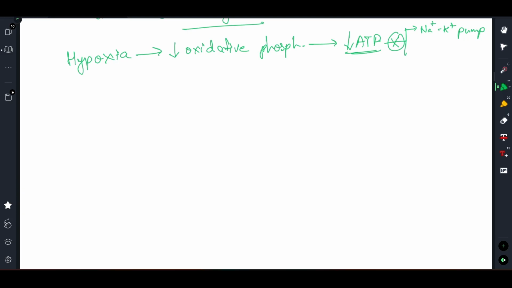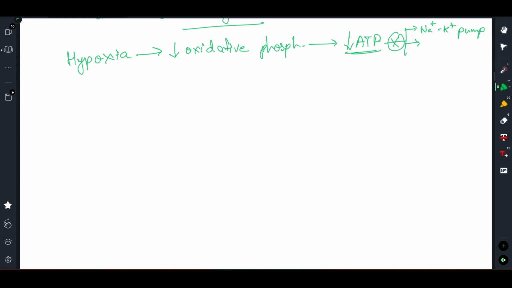It may be due to leaky channels or other things. And we know that wherever sodium goes, it carries water along with it, right? So water too will enter inside the cell, and as water enters inside the cell, what you will see is that there is cellular swelling, right? The cell will start swelling up. Okay, so this is one thing. In fact, one of the most important roles of the sodium potassium pump is to maintain the cell volume.